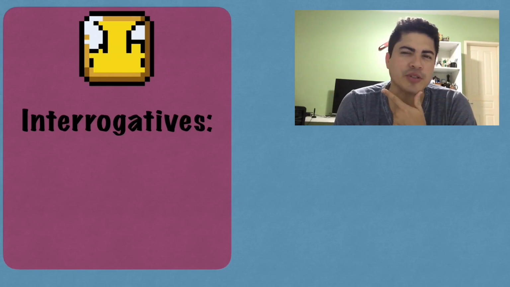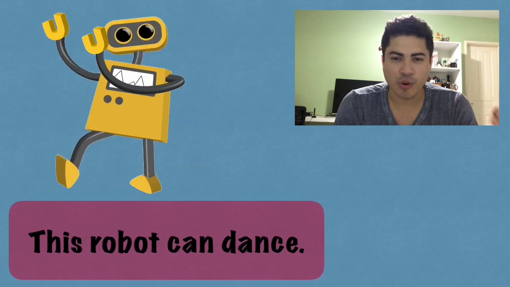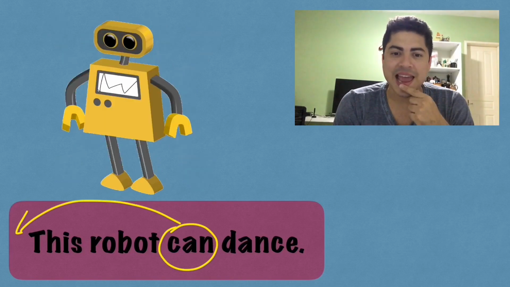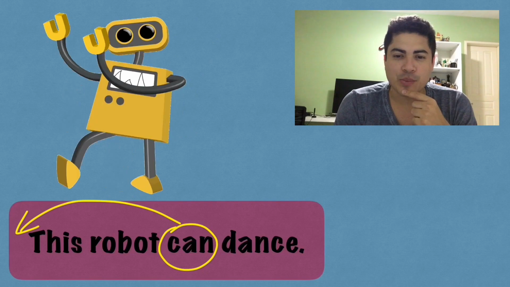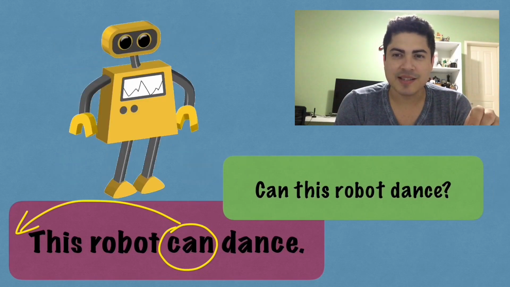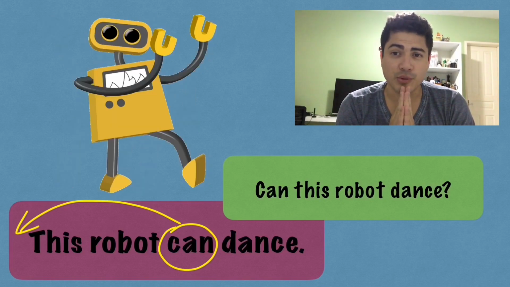How to make questions? Okay, let's see our yellow robot again. It can dance, right? This robot can dance. I'm going to circle this can, move it, and then we are going to make the question. Can this robot dance? Did you see how I changed the position of the modal can? Okay, this is the way we make the interrogatives, right?